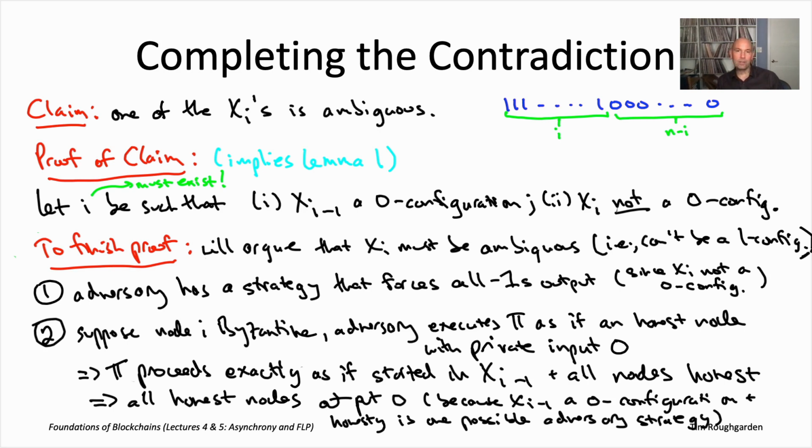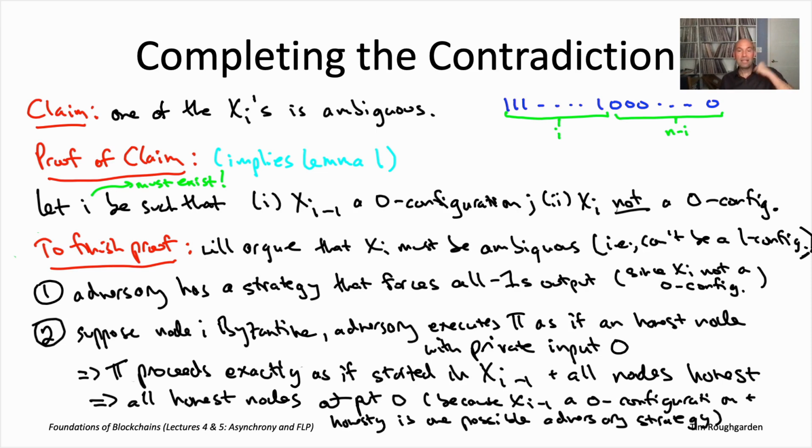So, combining 1 and 2, we conclude that the adversary can either force all 1s or it can force all 0s. It totally has the power to determine which of those two outcomes occurs, and that's exactly the definition of an ambiguous configuration. So from the fact you can force either all 0 or all 1, we conclude that xi is ambiguous, and remember the whole point of lemma 1 was to show that some initial configuration is ambiguous, and this is it. So that completes the proof of the claim, which therefore also completes the proof of lemma 1.